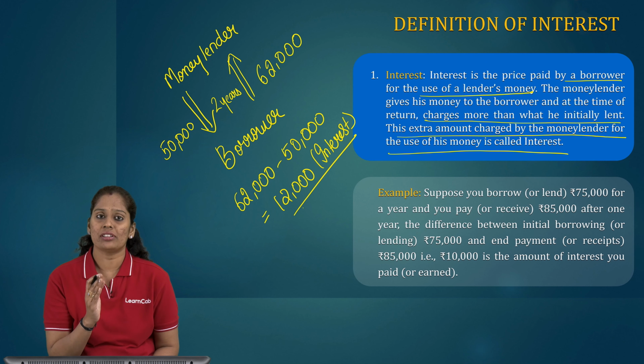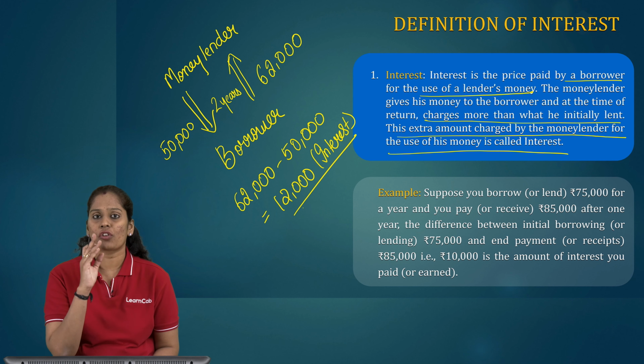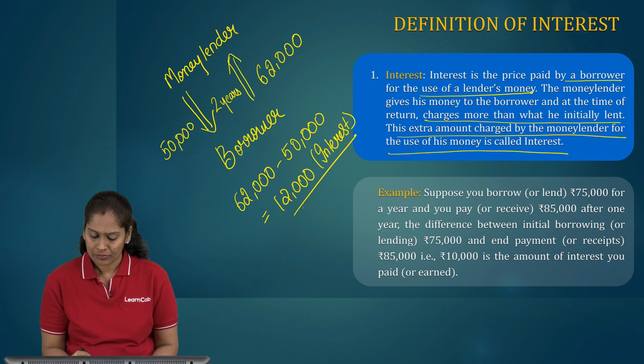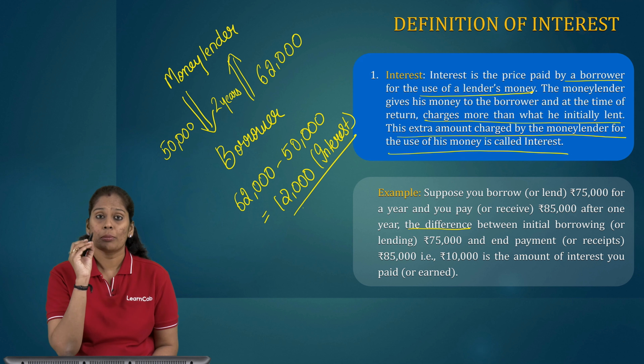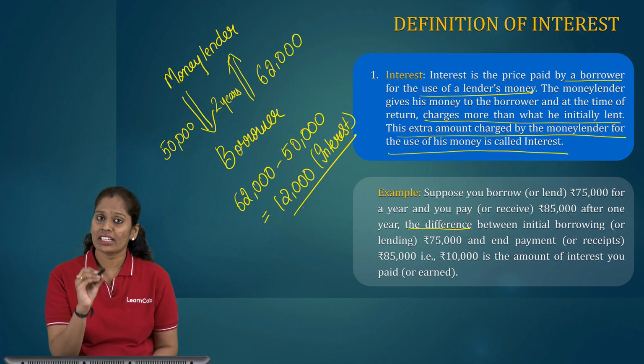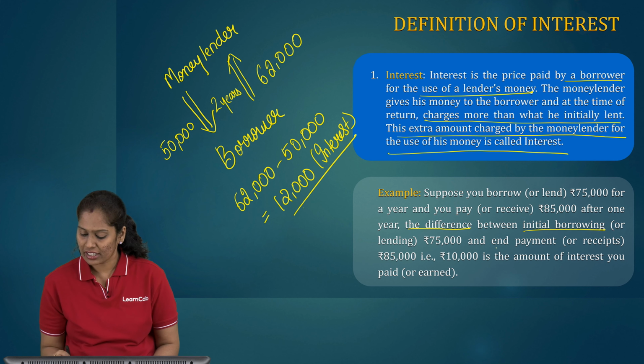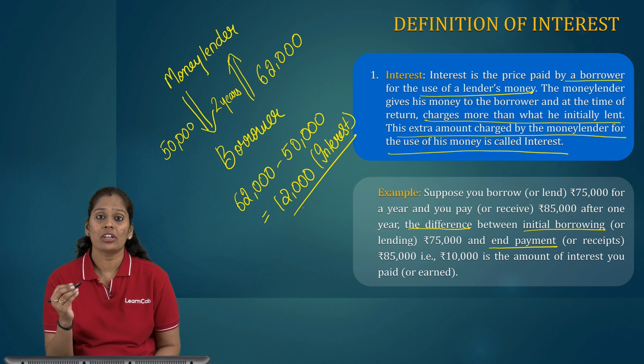One more example. Suppose you borrow or lend rupees 75,000 for a year and you pay or receive rupees 85,000 after 1 year. The difference between the initial borrowing or lending, that is rupees 75,000, and the end payment or receipt of rupees 85,000, is a gap of rupees 10,000.